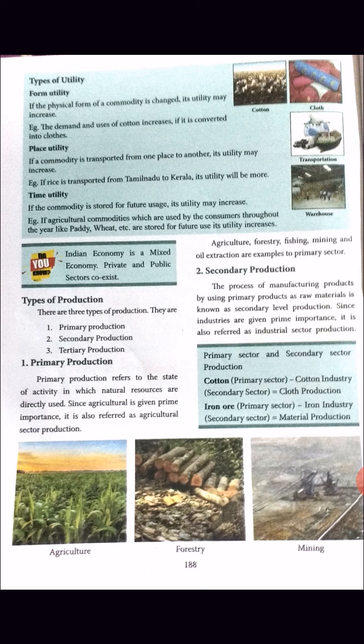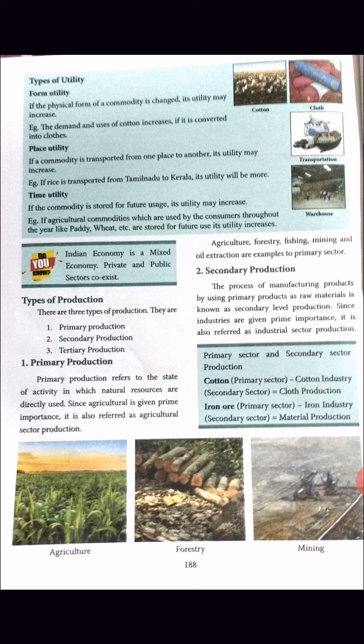Primary production refers to the state of activity in which natural resources are directly used. What we use directly. So agriculture is given more importance. For example, agriculture, forestry, fishing, mining, and oil extraction are examples of the primary sector. So these are the primary sector: agriculture, forestry, fishing, mining, and oil extraction.